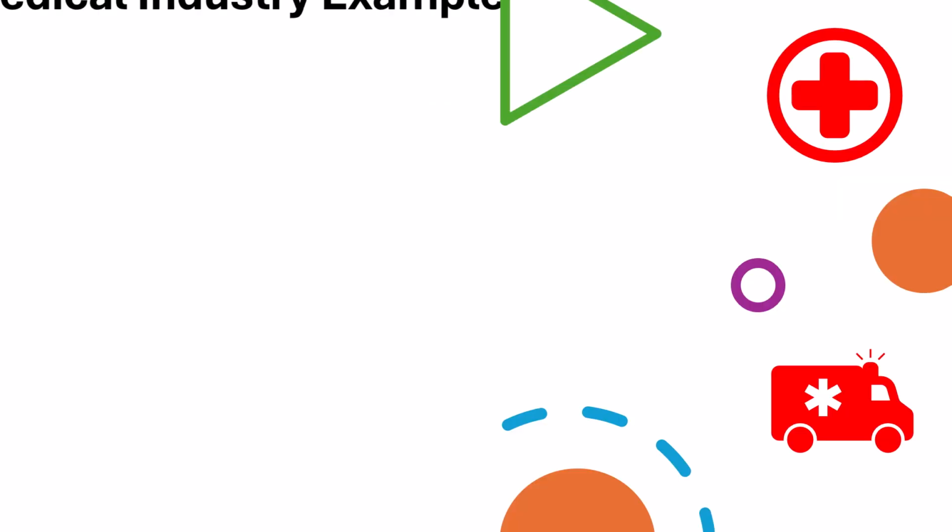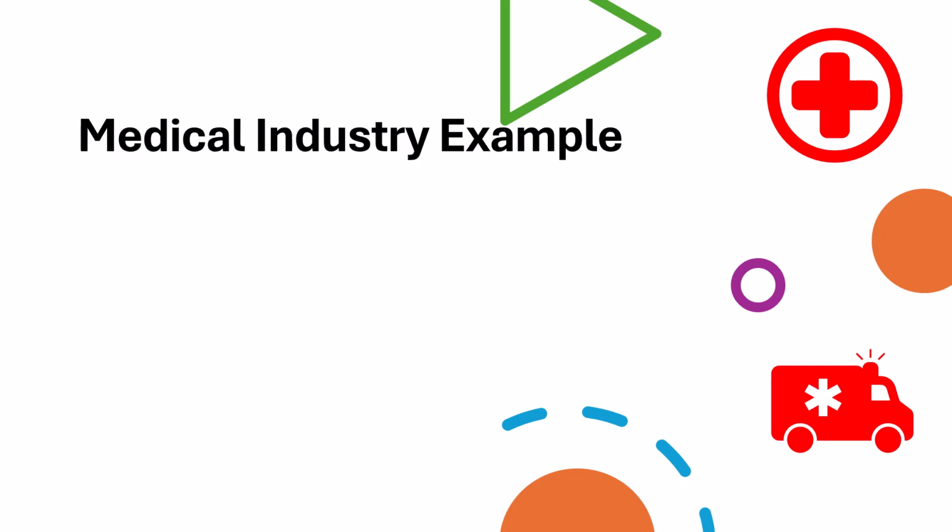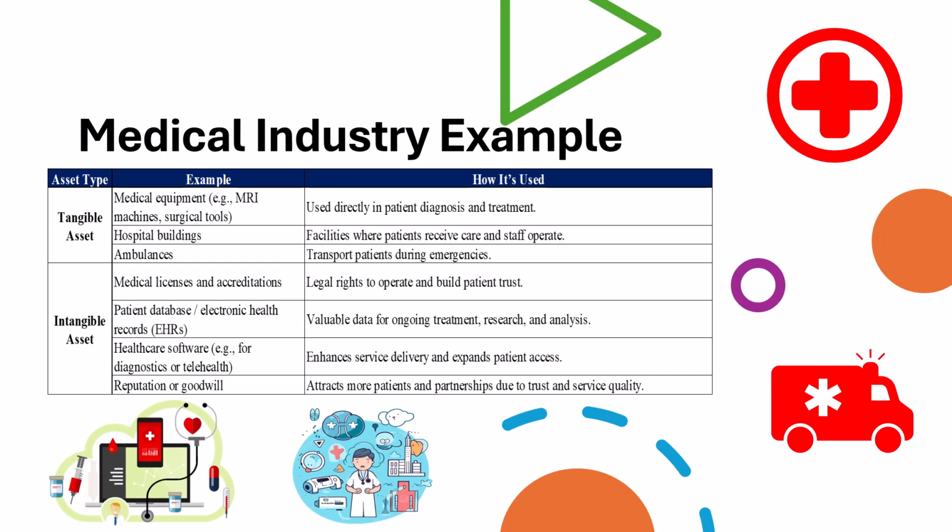Now let's look at intangible and tangible assets for the medical industry. Tangible assets are like medical equipment. For example, MRI machines and surgical tools. They are used directly in patient diagnosis and treatment. Hospital buildings are facilities where patients receive care and staff operate. Ambulances transport patients during emergencies.